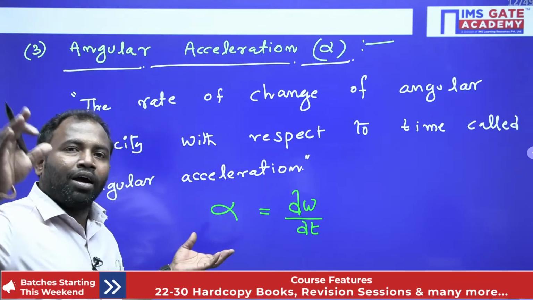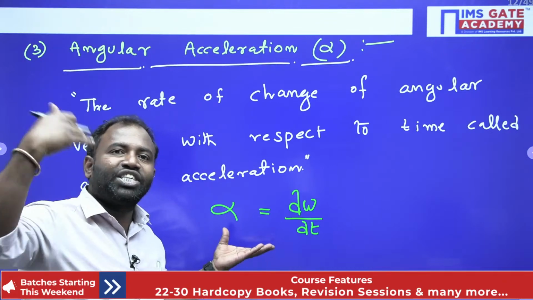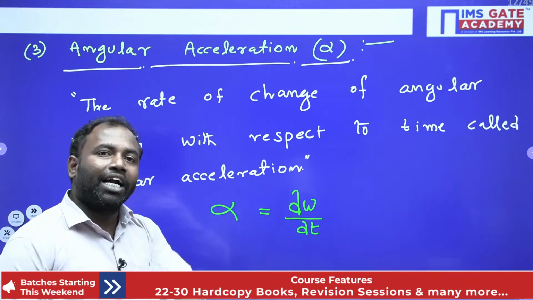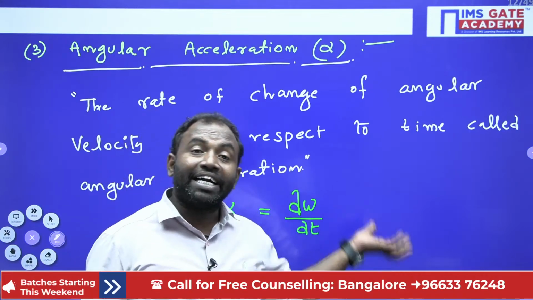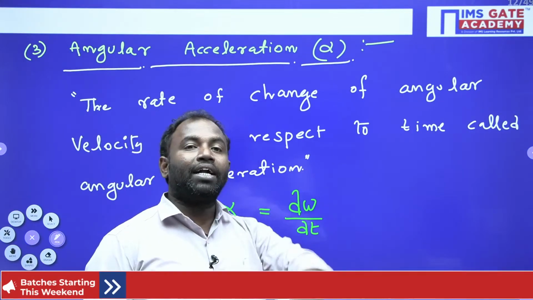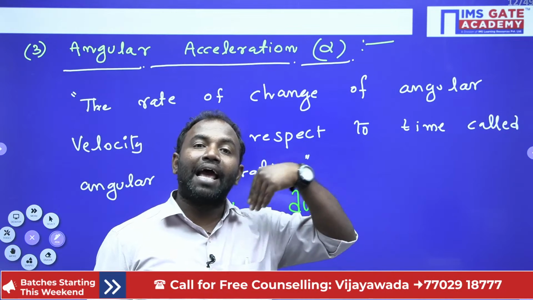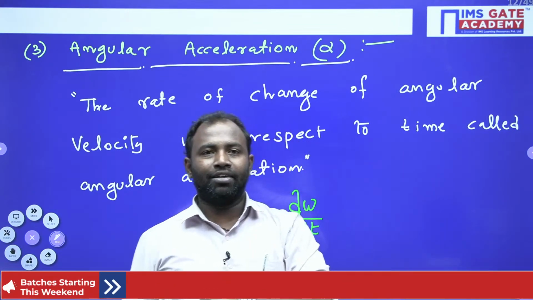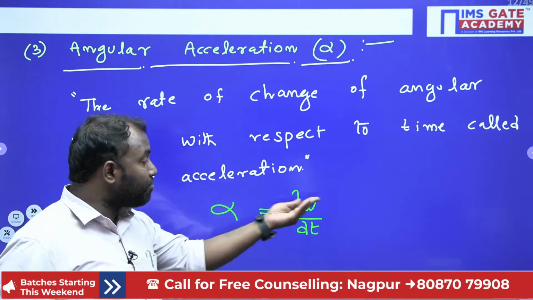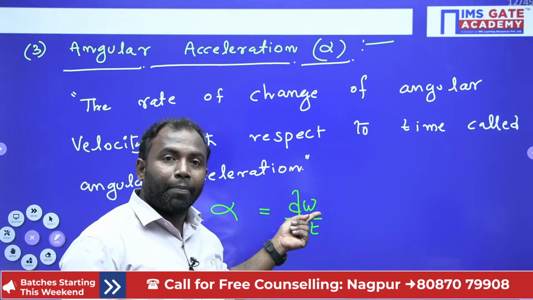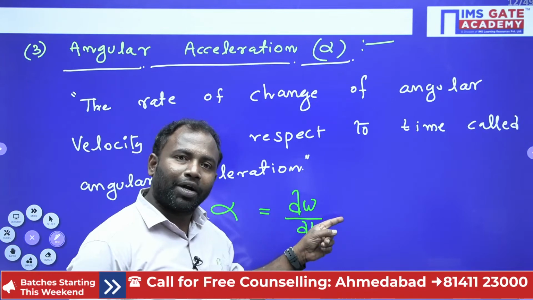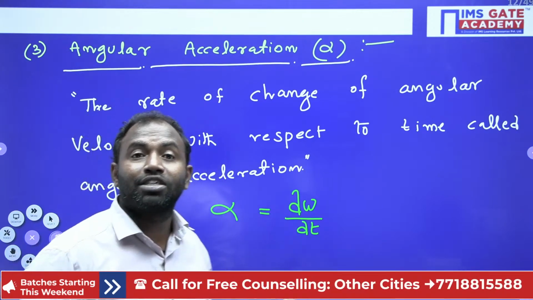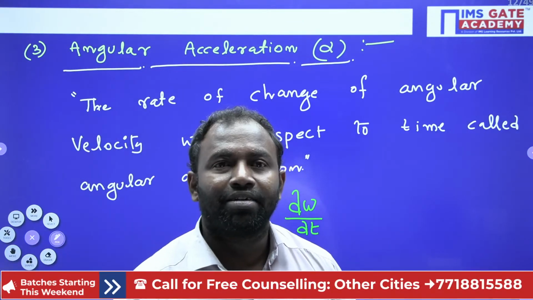Similarly, if I differentiate that with respect to time, I will get velocity. If theta is the same for every particle, then my omega, that means angular velocity, is also the same for every particle. Similarly, if angular velocity is the same for every particle with respect to time, then my angular acceleration is also the same for every particle, isn't it?